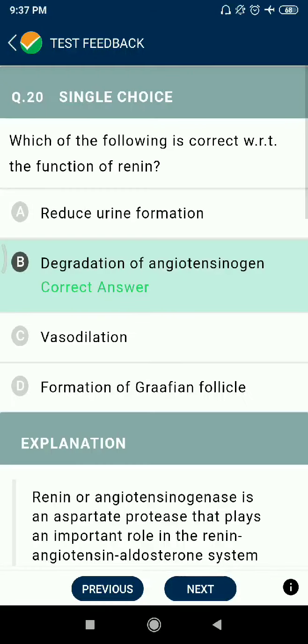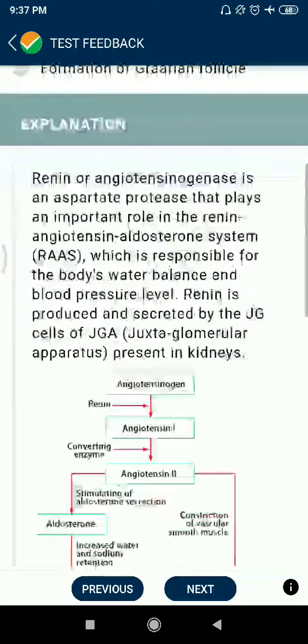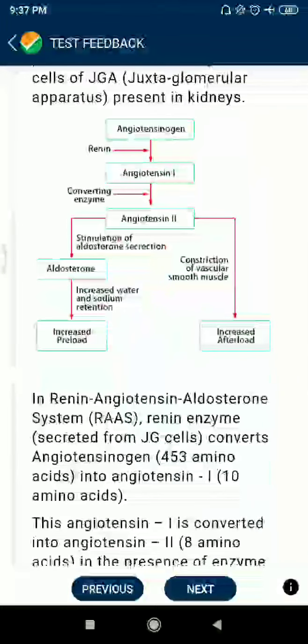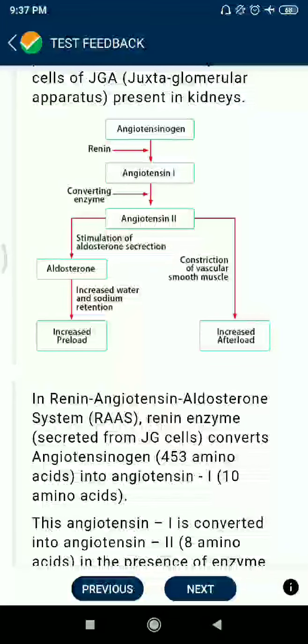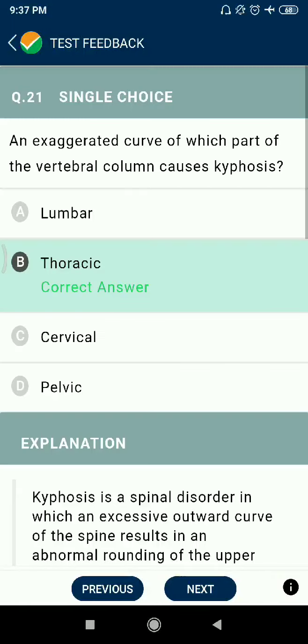Question number 20. Which of the following is correct with respect to the functions of renin, degradation of angiotensinogen? Question number 21.